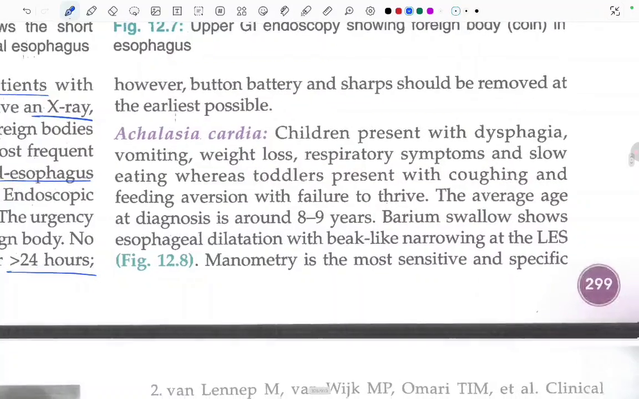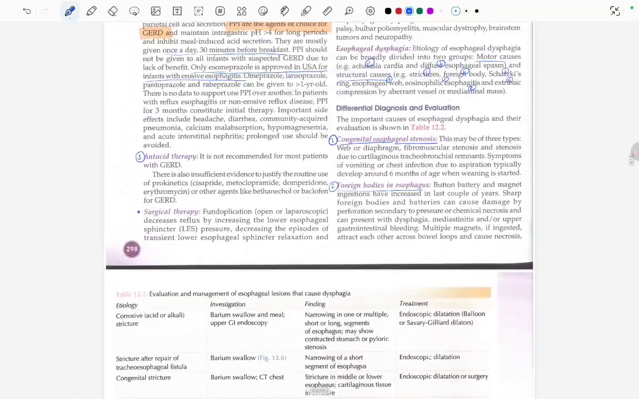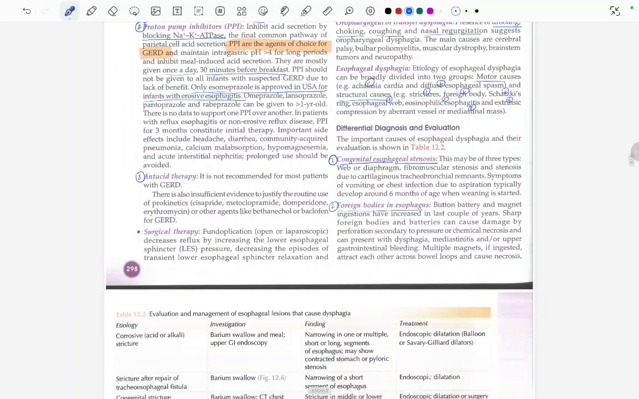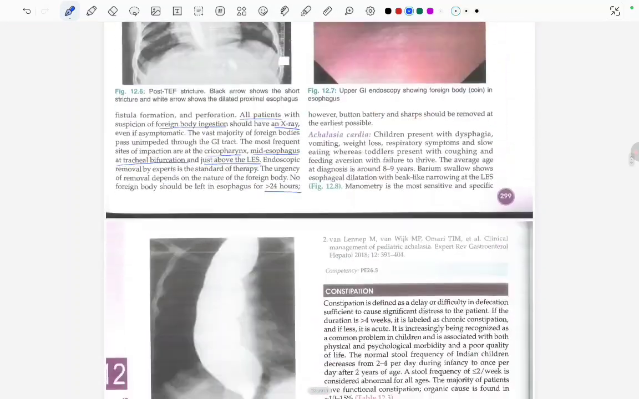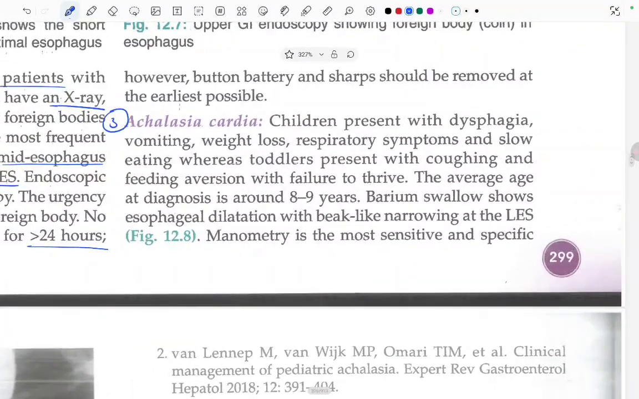Now, the differential diagnoses that we read about were congenital esophageal stenosis and the foreign bodies in the esophagus. Now we are going to read about achalasia cardia. Achalasia cardia presents with dysphagia, vomiting, weight loss, respiratory symptoms, and slow eating, whereas toddlers present with coughing and feeding aversion with failure to thrive.